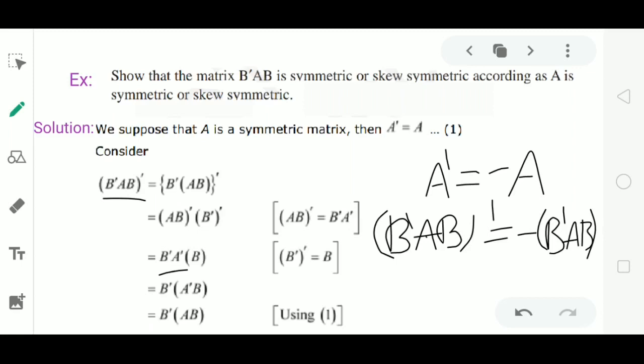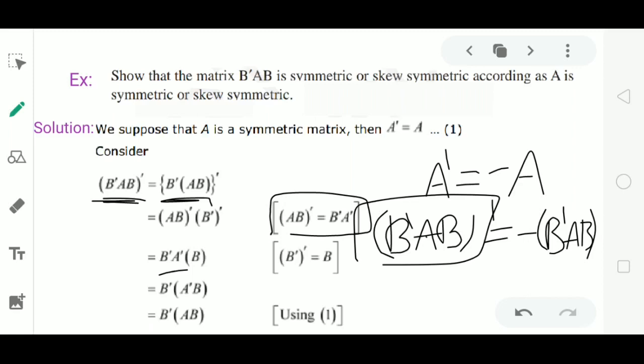To prove this result, again we consider the LHS B dash AB whole dash. By this property, this can be written as AB whole dash into B dash whole dash. Again by the property of transpose, AB whole dash equal to B dash A dash, we write B dash A dash into B.